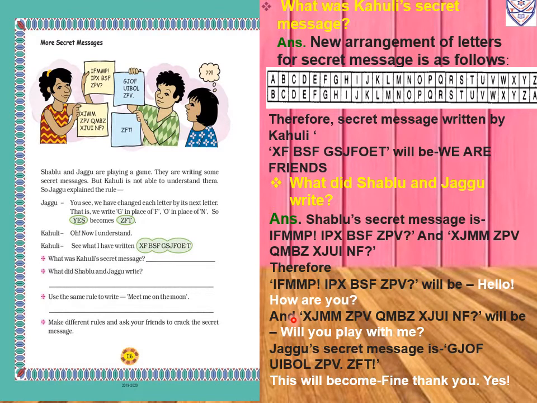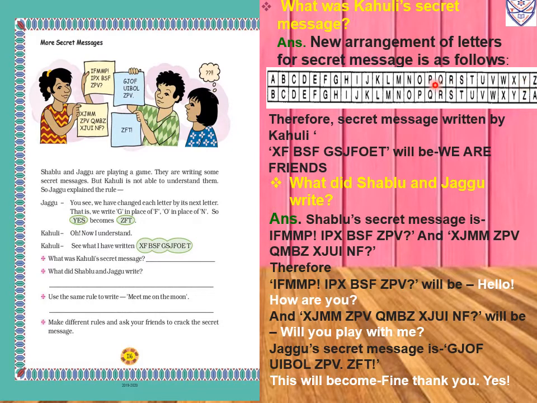Now for the next letters, X, J, double M. In place of X we will write W. Now for J we will write I. Now for M we will write L, and next time also we will write L. So will. Now ZPV, in place of Z we will write Y.